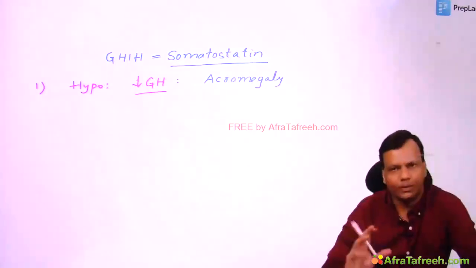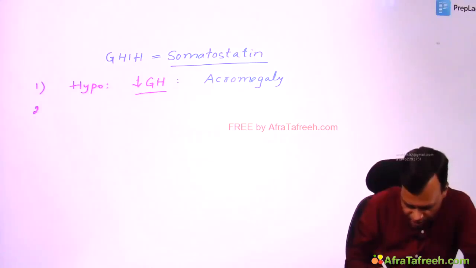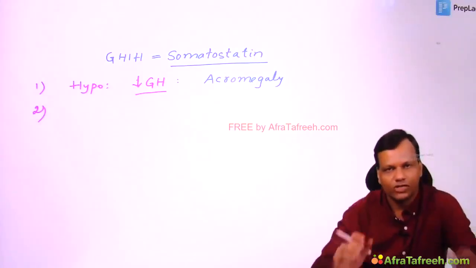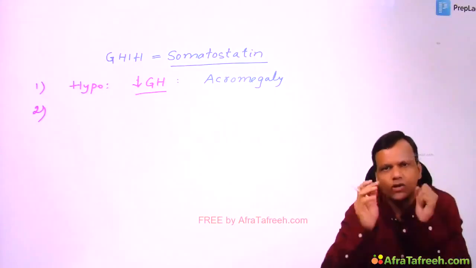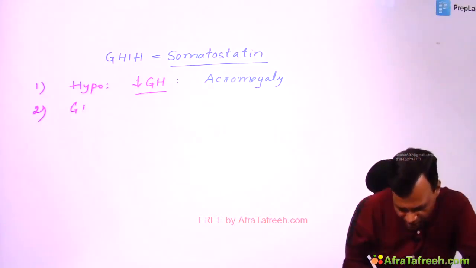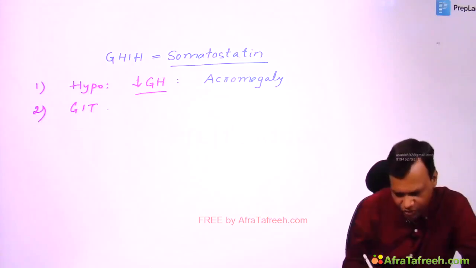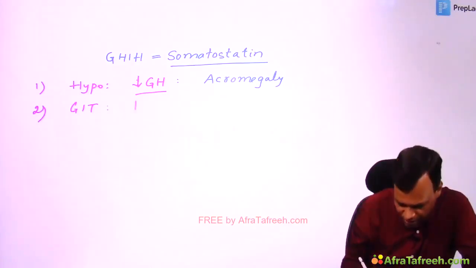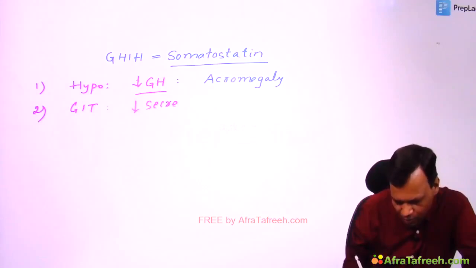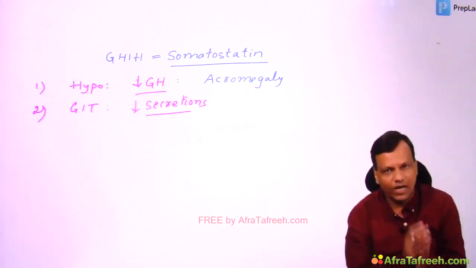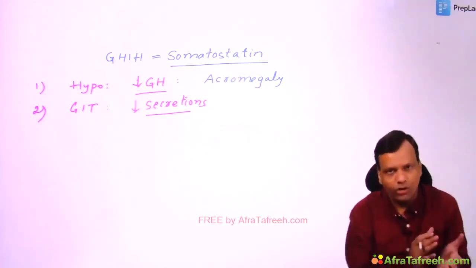Now apart from the hypothalamus, where else is somatostatin secreted? Somatostatin is secreted by the GIT also. What is the function of somatostatin? It is to decrease secretions. Somatostatin inhibits the release of substances like VIP, vasoactive intestinal peptide, or serotonin.